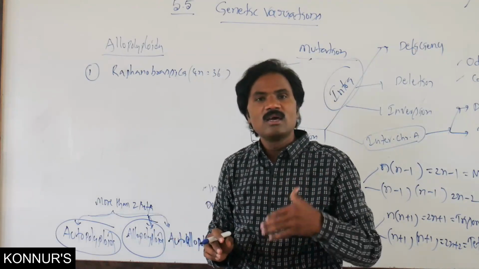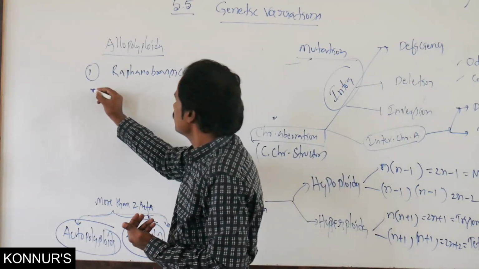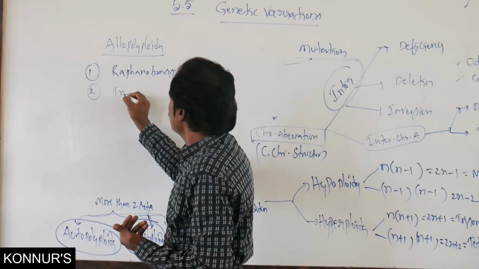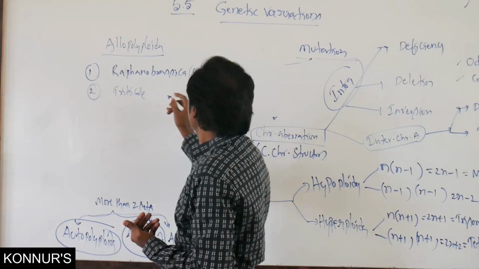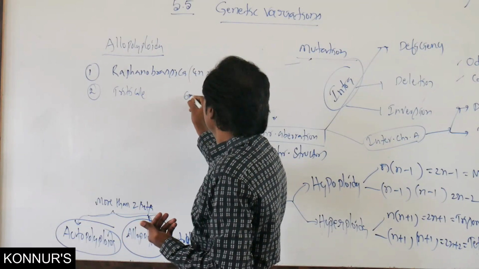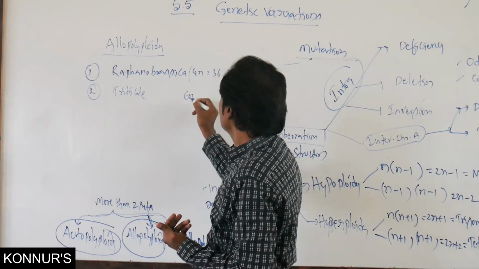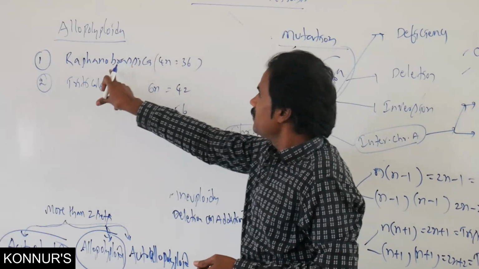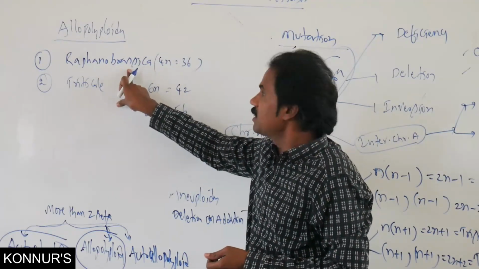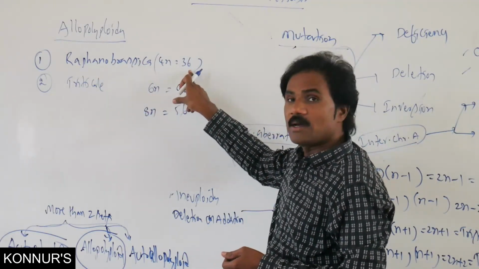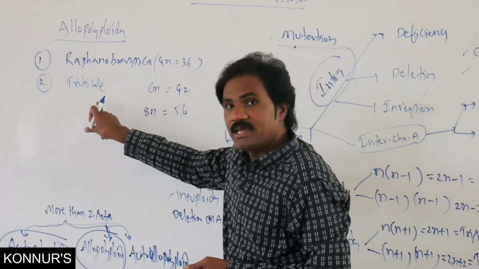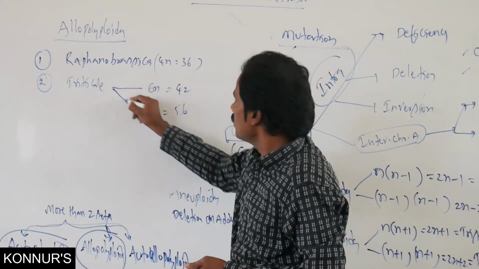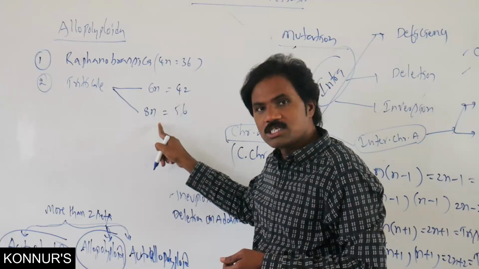The second one is triticale. This is 6n, it will be hexaploid. The first one, Raphanobrassica, is 4n tetraploid, 36. Then triticale is either 6n, that means hexaploid, or octaploid.